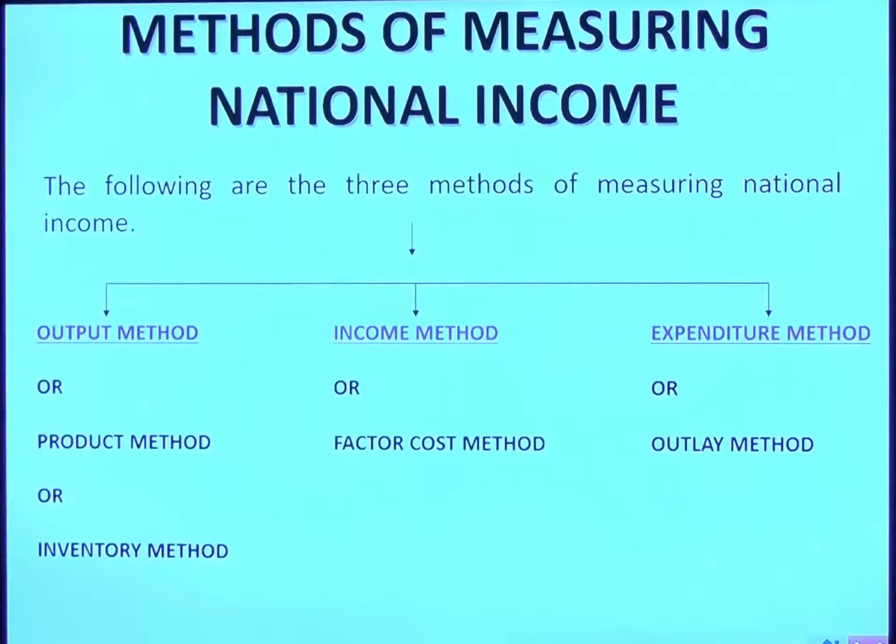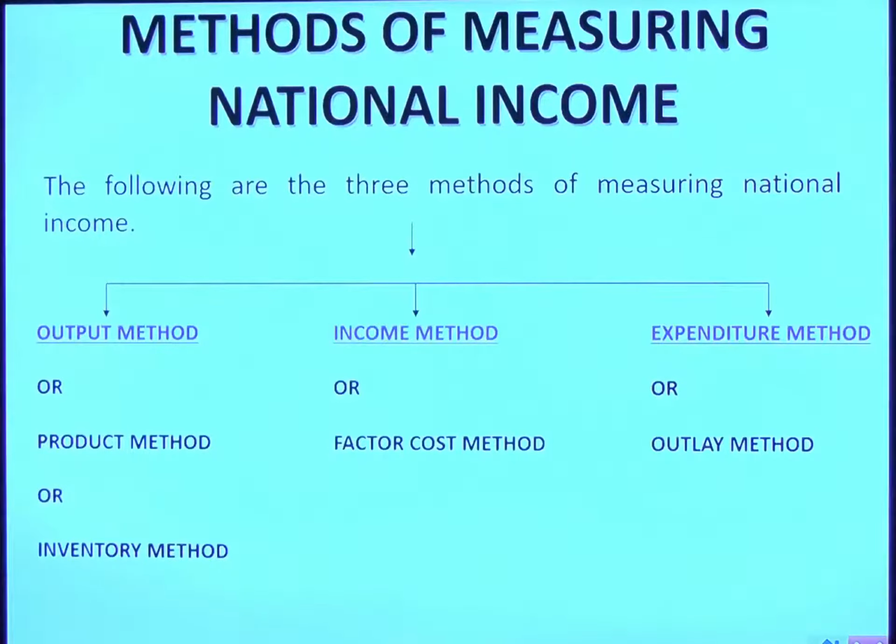Now coming to the next thing, how exactly can national income be measured? There are basically three methods. Output method: whatever you have produced, make the total of production of goods and services by all, and you will get national income. Second, income method: find out the income of all, since the expenditure of one is of course the income of the other. And the third one is the expenditure method.